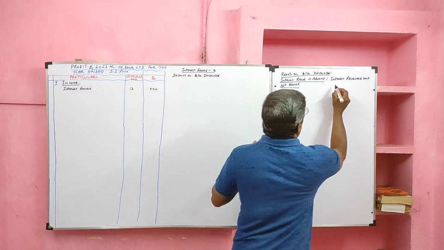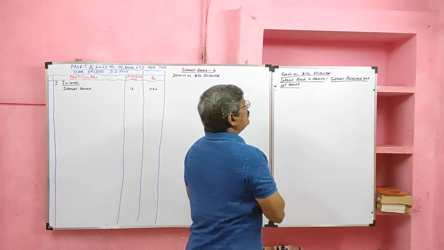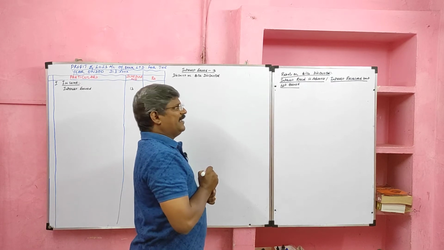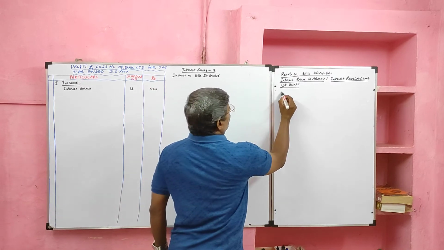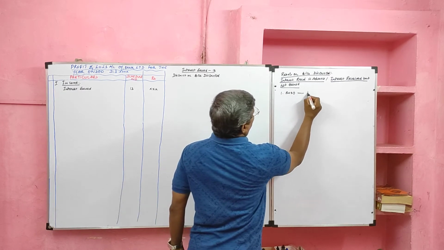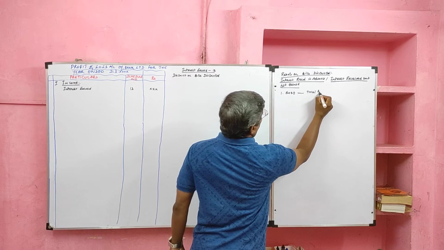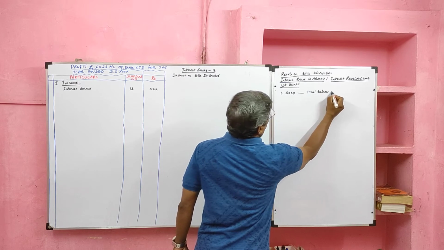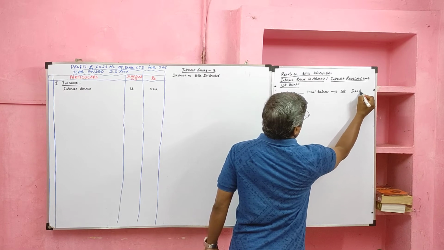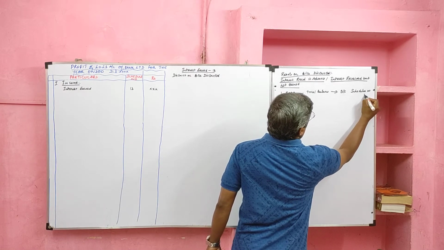We have to learn the treatment for rebate on bill discounted in the final accounts of banking company. Yes, first one, ROBD, rebate on bill discounted, given in trial balance. Given in trial balance, it will go to balance sheet, schedule number 5.